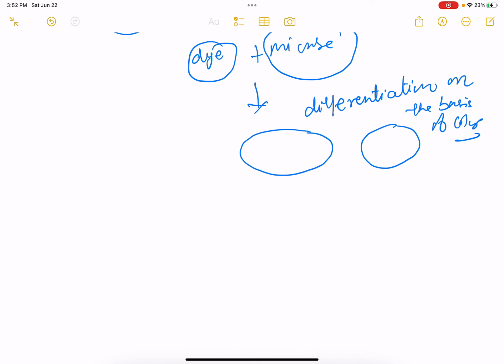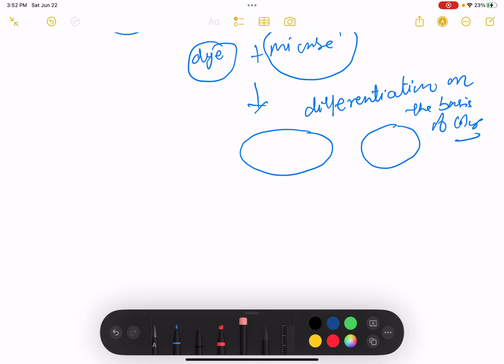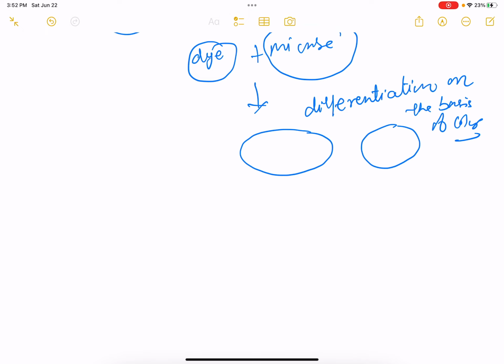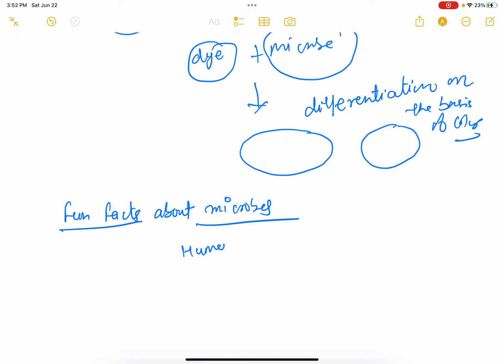Now, some fun facts about microbes. Did you know that there are more microbial cells in your body? In the human body, our own body cells are fewer in number, but the microbes are more.